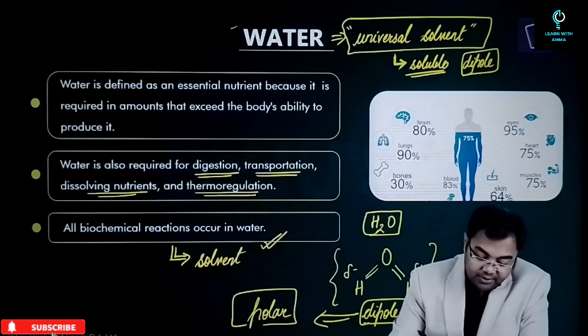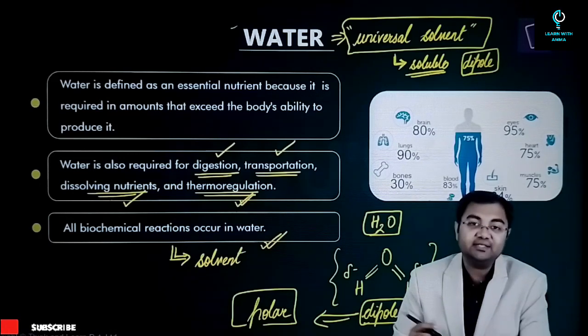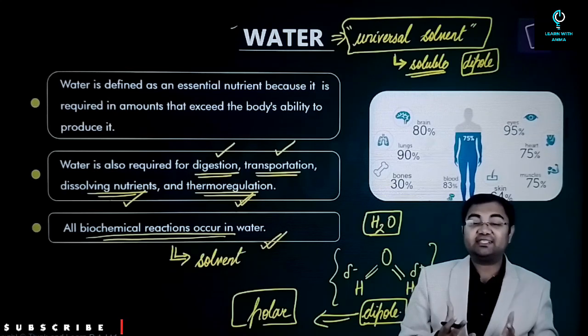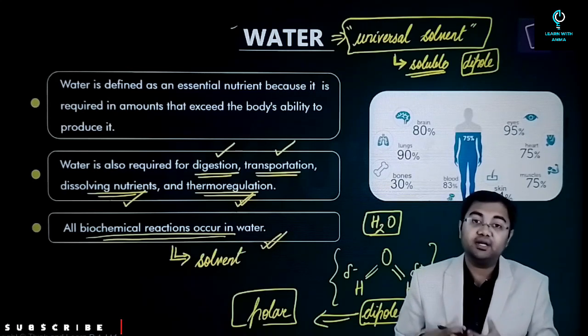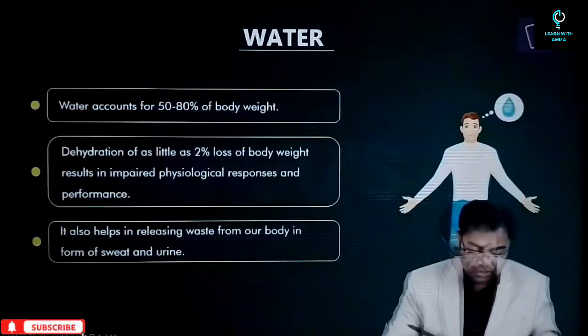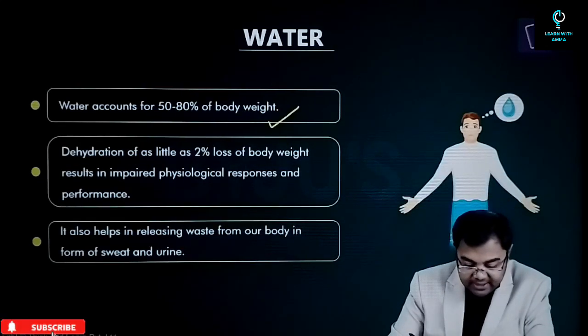So that's why water is required for digestion, transportation, dissolving nutrients, and also for thermoregulation. All the biochemical reactions occur in water, and water acts as a solvent or a base for all these reactions to happen in our body. Water accounts for almost 50 to 80% of our body weight.